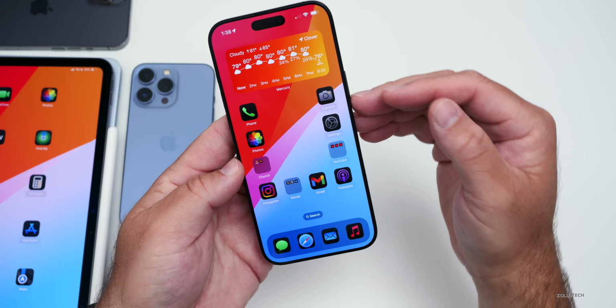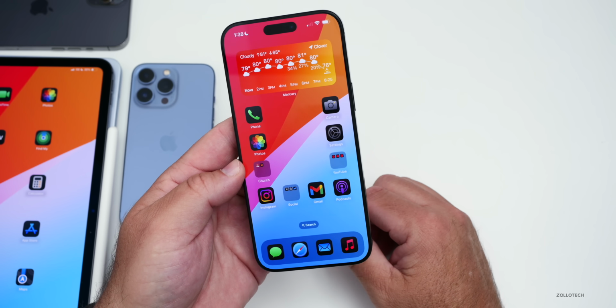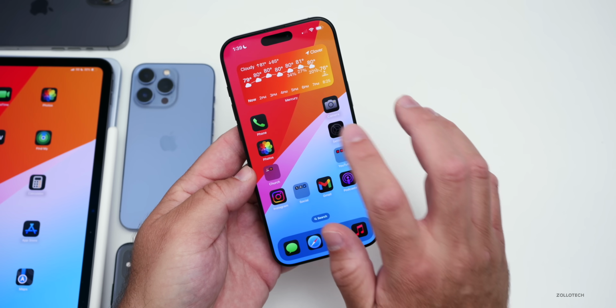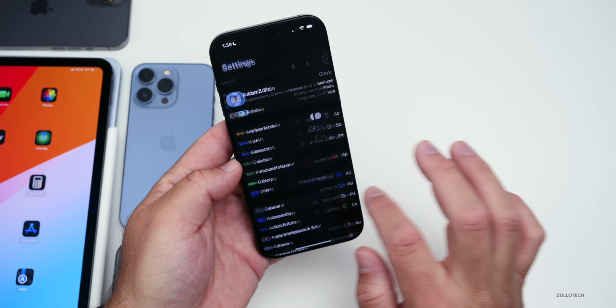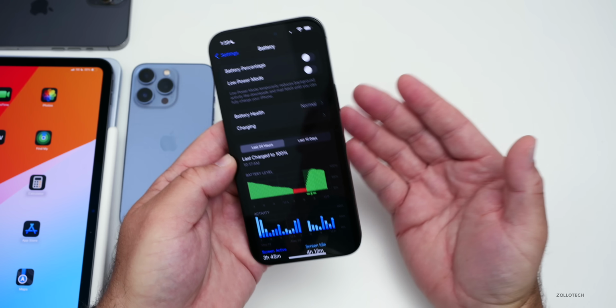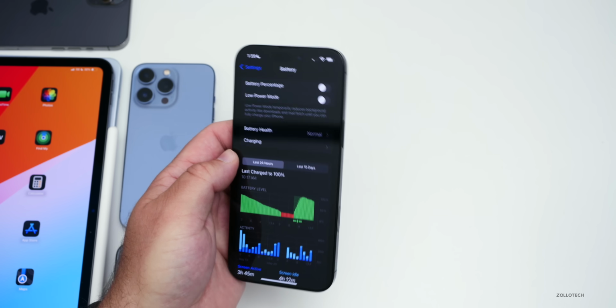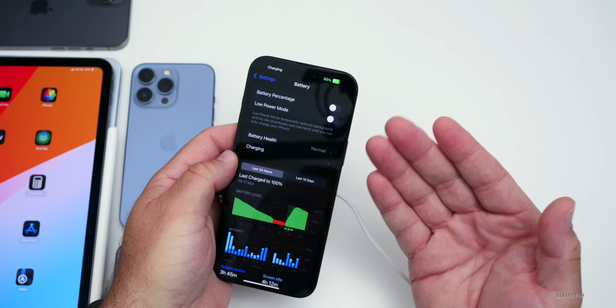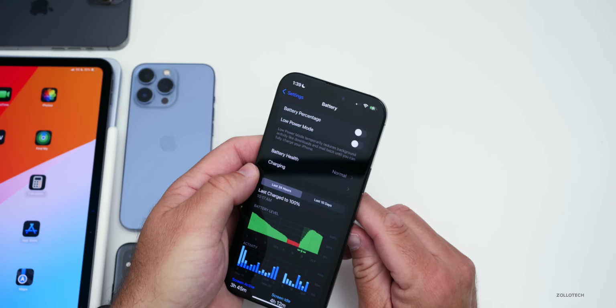Now we could see things such as split view. We have that on iPad, but we're not really holding our breath for that. And we could see something along the line of battery intelligence, maybe giving overall suggestions on how to manage your battery health better, but also learning your patterns overall and then giving you suggestions and allowing you to charge. So when you plug in, maybe it will say, this is when you're done charging, maybe give us more information about that and help us manage it better overall.